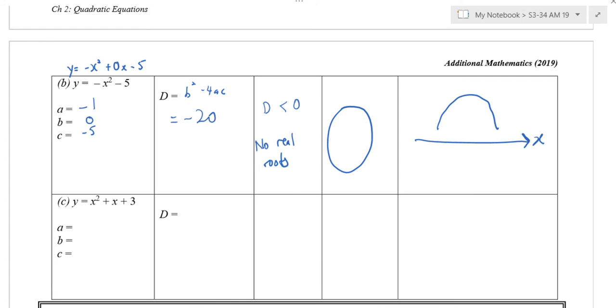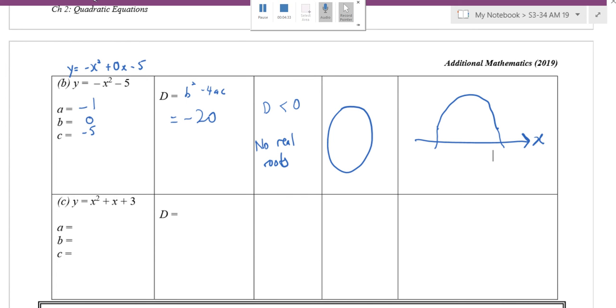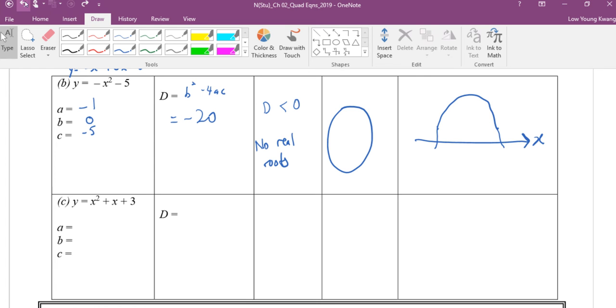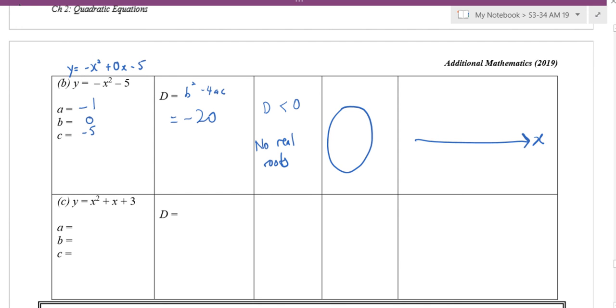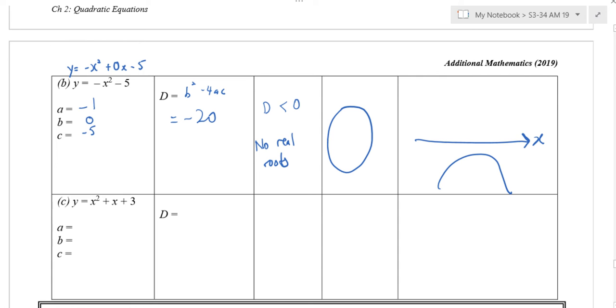Because my tail will extend. It will touch. So therefore, I got to use the reverse key, and therefore the graph should be below. Can follow? Okay.